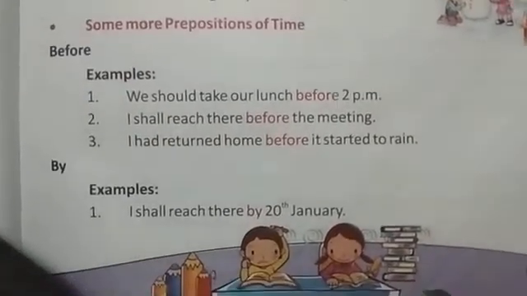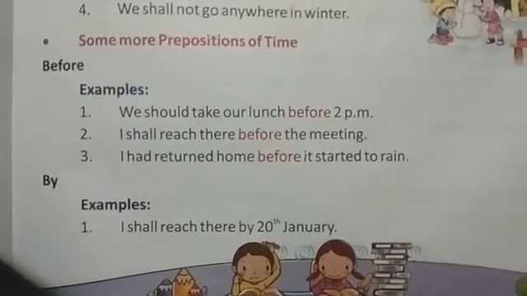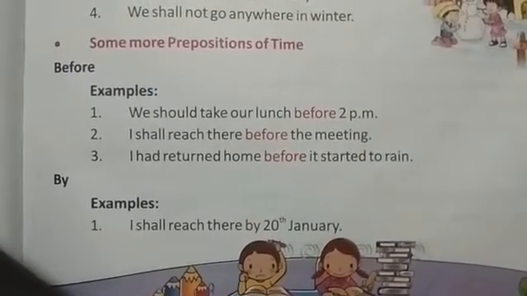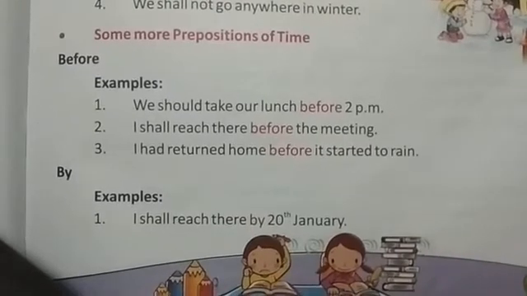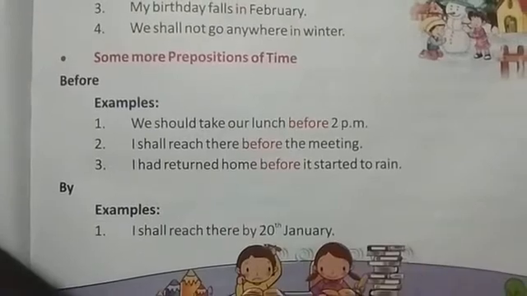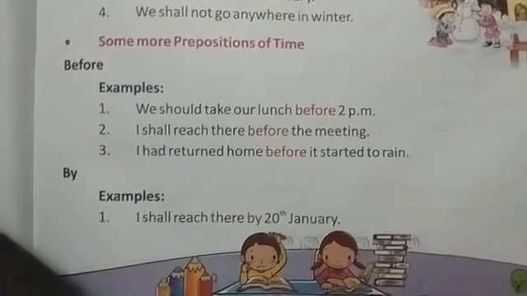The next preposition of time is by. By means by a particular time. I shall reach there by 20 January. So 20 January is a particular time, so we will use the preposition by.